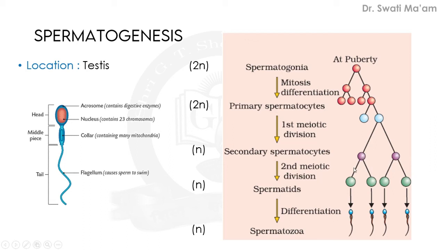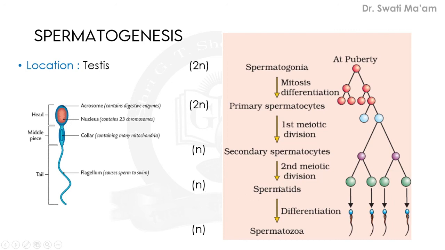Again the process will be continued because the second meiotic division will take place and it will give rise to these 4 haploid cells. So this parent cell will give rise to these 4 haploid cells. So this is the second meiotic division. So now the secondary spermatocyte gives rise to spermatids. They are also having n number of chromosomes.